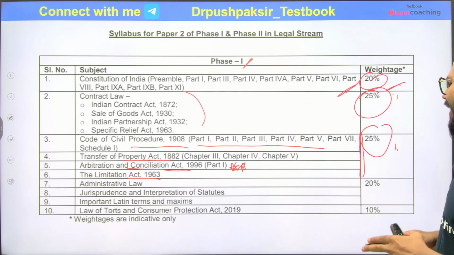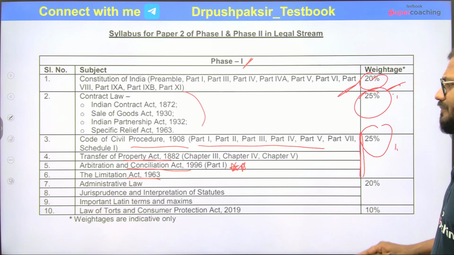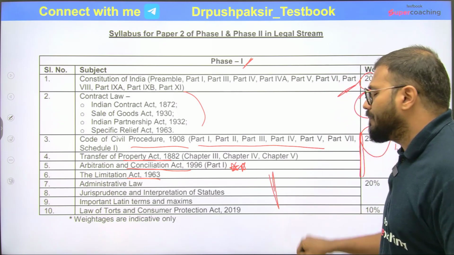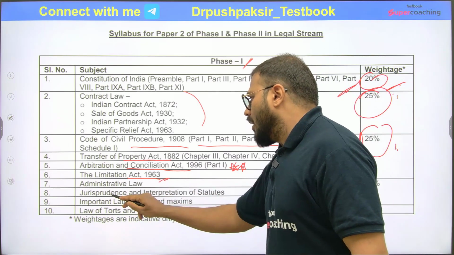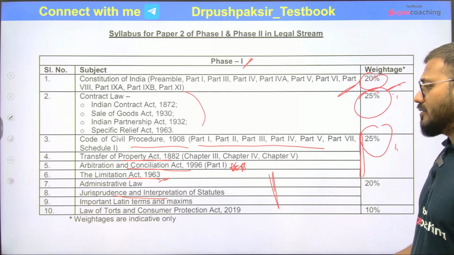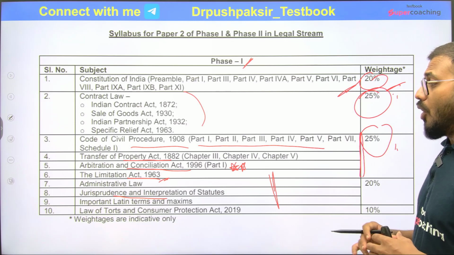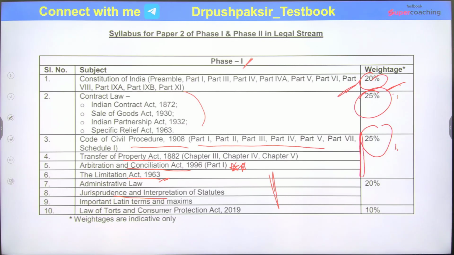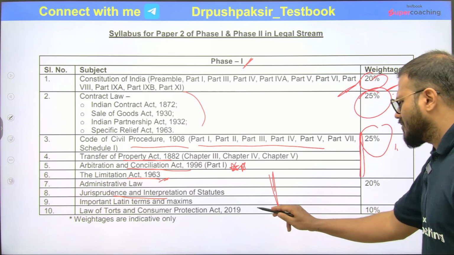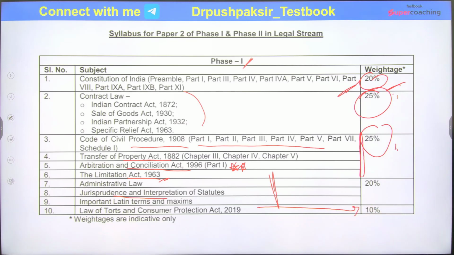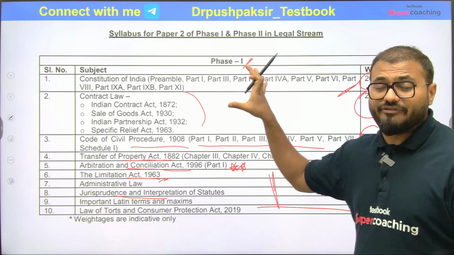Then 7, 8 and 9 will have 20% weightage: administrative law, jurisprudence and interpretation of statutes, and important Latin terms and maxims. Then Law of Torts and Consumer Protection Act 2019 consist of only 10% weightage. So maximum weightage will be for these two things. This will be for phase 1.